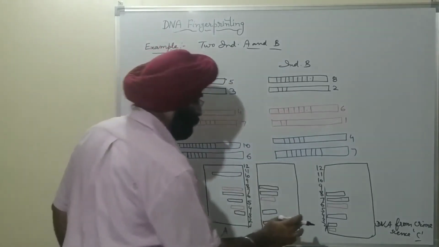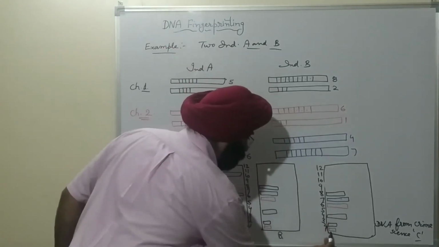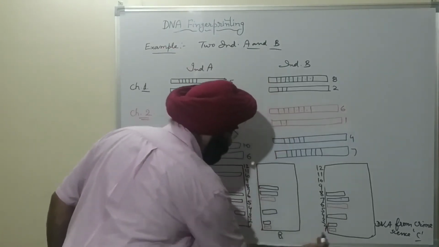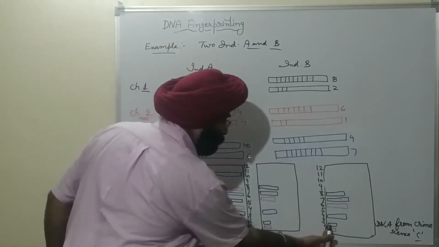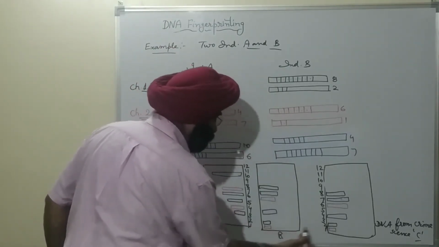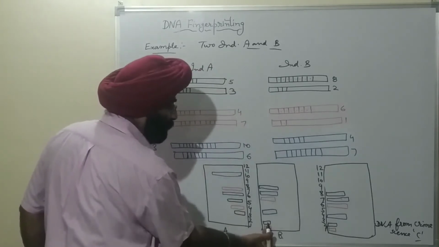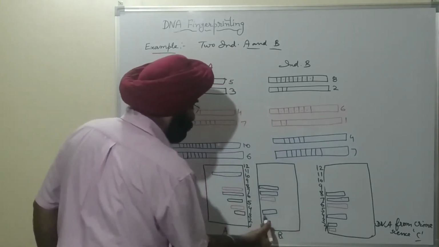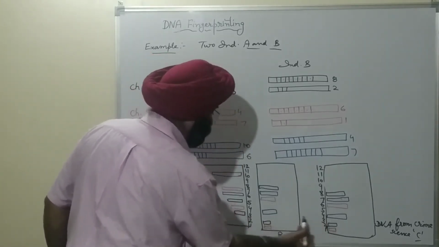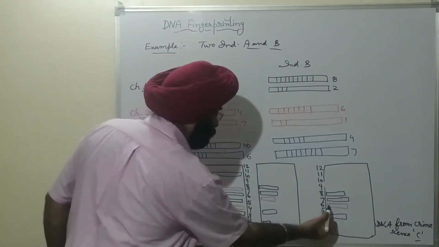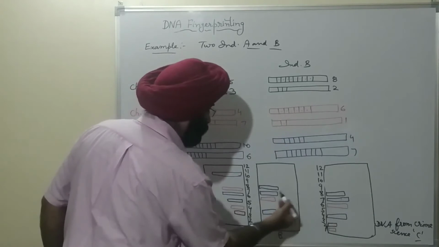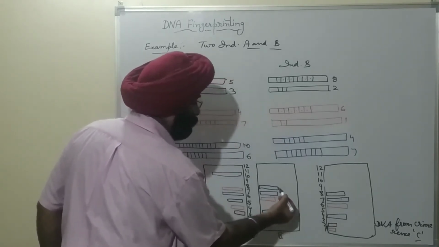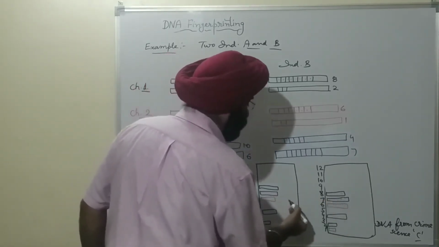You will see here the red band, number of sequences are 1, and in case of B there is also 1. Here the number of sequences 2, and in individual B there are 2, and 4 in case of B, and 6 matches here also, and 7 matches here also, and 8 number of sequences matches here also.